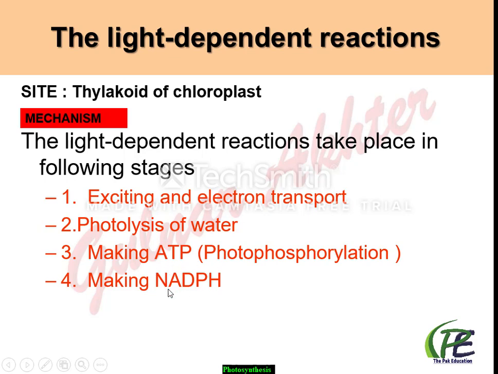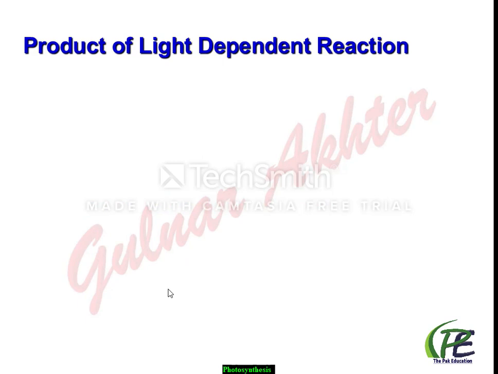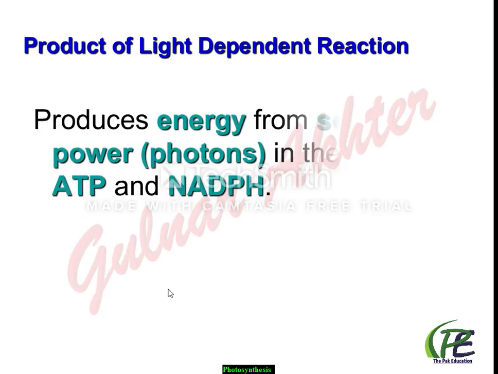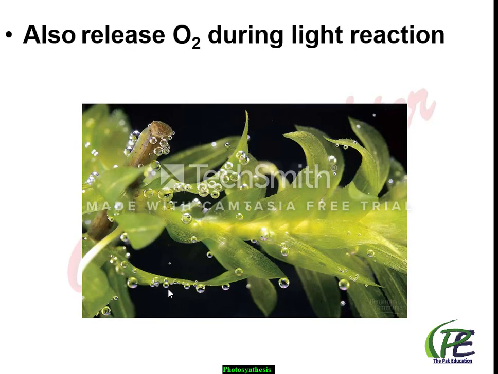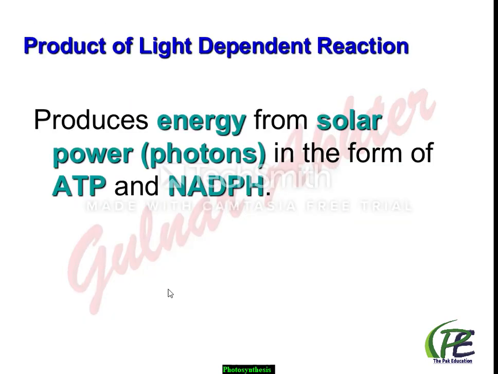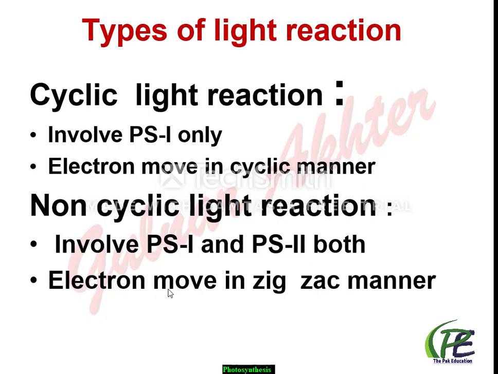Number four is NADPH formation, and number five is oxygen release during photosynthesis, which takes place in this step. Now what are the end products of the light reaction? The end products are three: ATP, NADPH and oxygen. This oxygen is released, whereas the ATP and NADPH are used in the next step, the dark reaction or the light independent reaction.